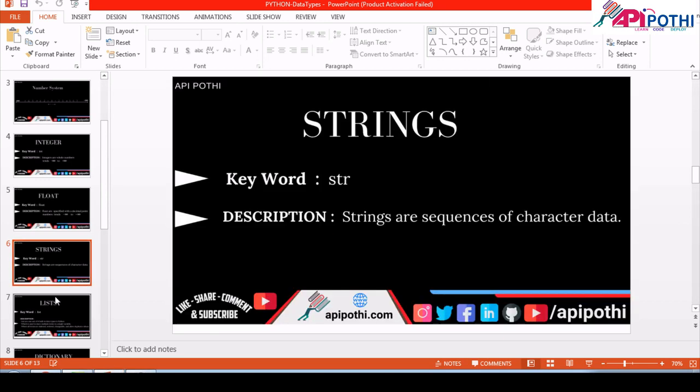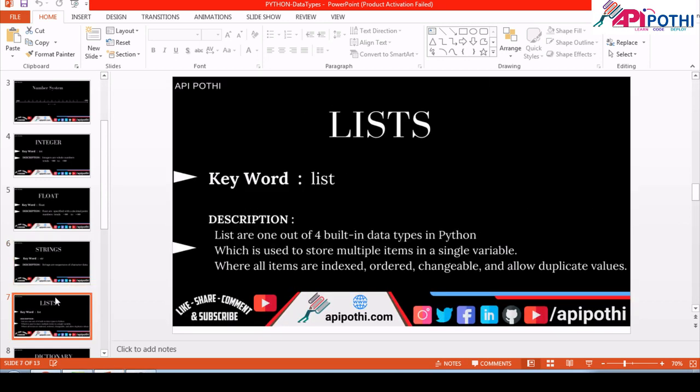Now coming to the third data type, which is list. Again, we will learn all these data types in a very clear and broad way. Here we are just targeting the data type area. So we are not covering the entire structure or entire characteristics of list. We are only trying to understand how to declare the list or how Python is going to understand that, okay, this is the list or not.